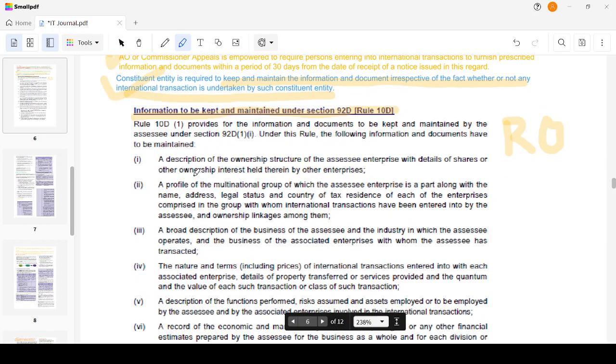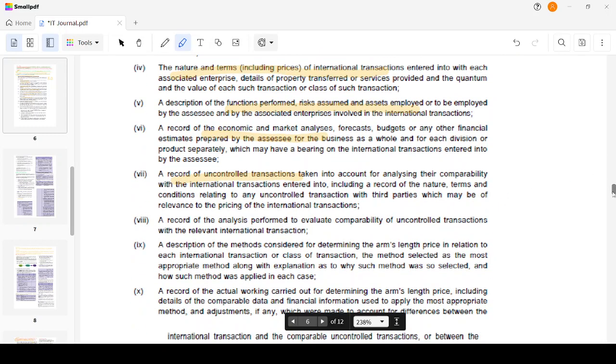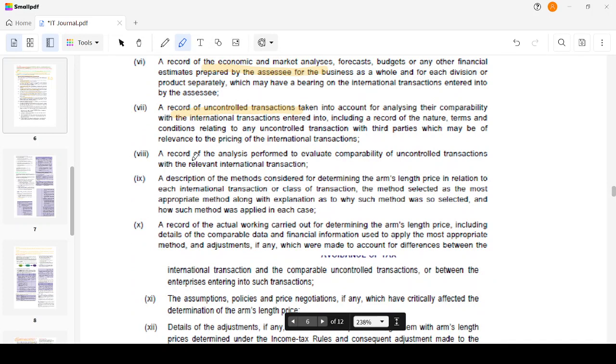You have to describe the ownership and structure, then the profile of the multinational group, and a broad description of the business. Then the nature and terms of the international transactions being entered into, description of the FAR, that is functions performed, risks assumed, and assets employed. Record of the economic and market analysis, forecasts and budgets. Record of uncontrolled transactions taken into account for comparability. What transactions have been taken as uncontrolled transactions? Then record of analysis performed to evaluate the comparability.